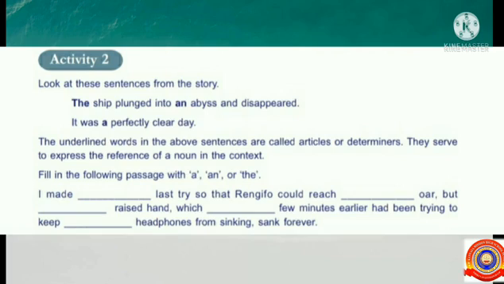Look, activity 2. Look at these sentences from the story. The ship plunged into an abyss and disappeared. It was a perfectly clear day. The words in bold in the above sentences are called articles or determiners. They serve to express the reference of a noun in the context.